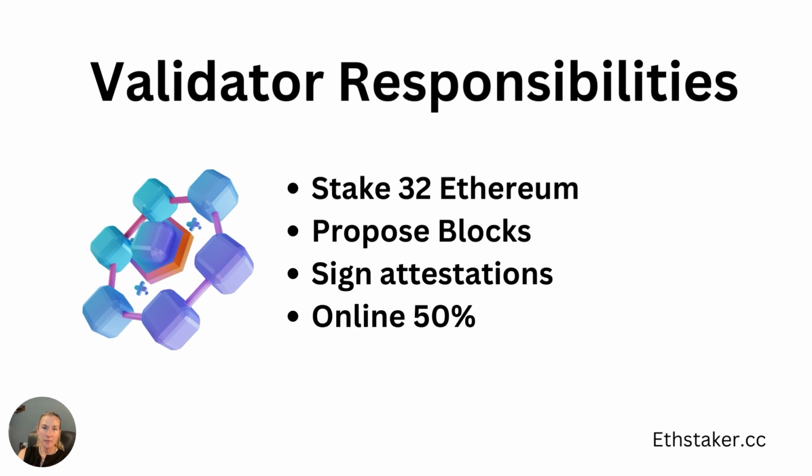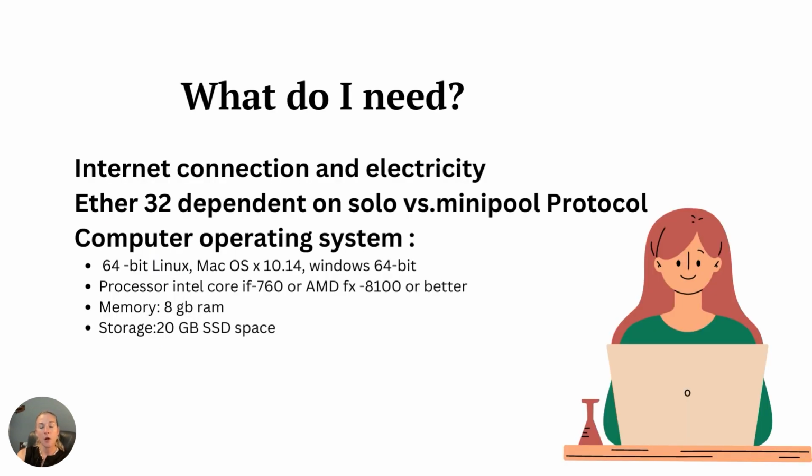Validator's responsibility: they stake 32 Ethereum, propose blocks, sign attestations, and then at minimum have to be online 50%. What do you need to be a node validator? You need internet and electricity. You need 32 Ethereum, or you can use a mini pool protocol like we discussed earlier. And then you need your computer operating system as well.